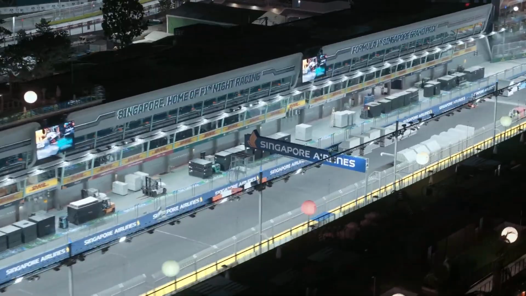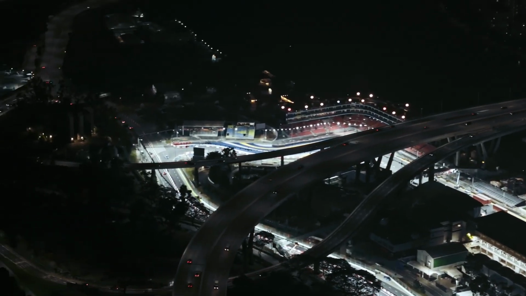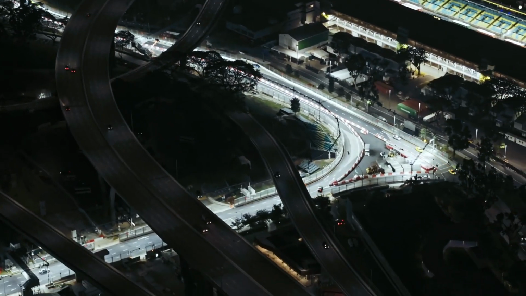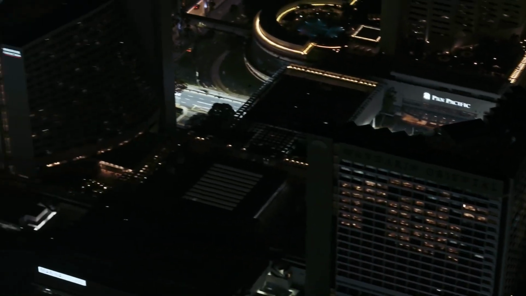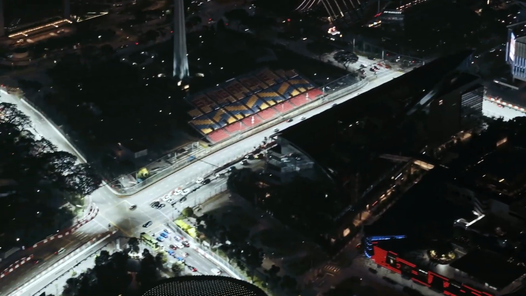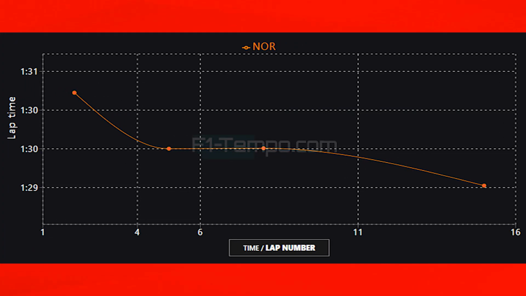In general though, it looked to be very low grip, as a number of drivers were struggling for grip and performance, especially early on. There was a large amount of circuit evolution at the beginning of qualifying, and to show that, I've brought up all of the lap times set by Lando Norris during qualifying. From here, you can see that the times really came alive at the end of each session.